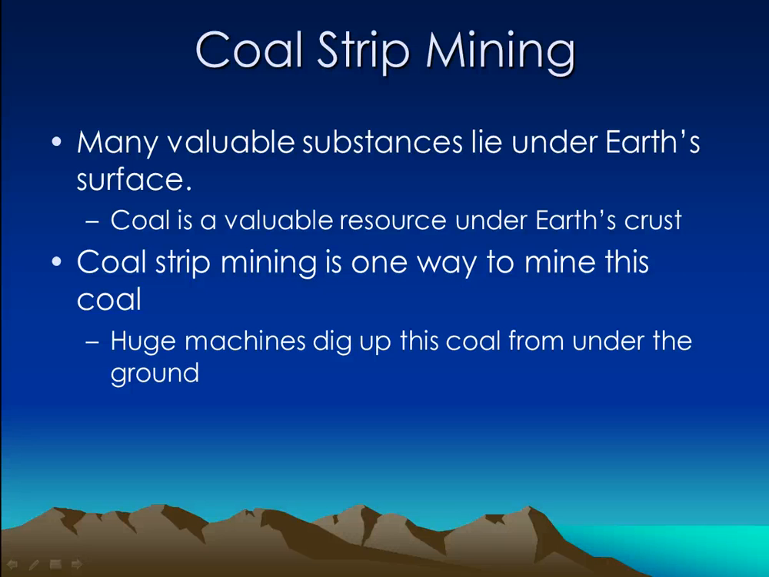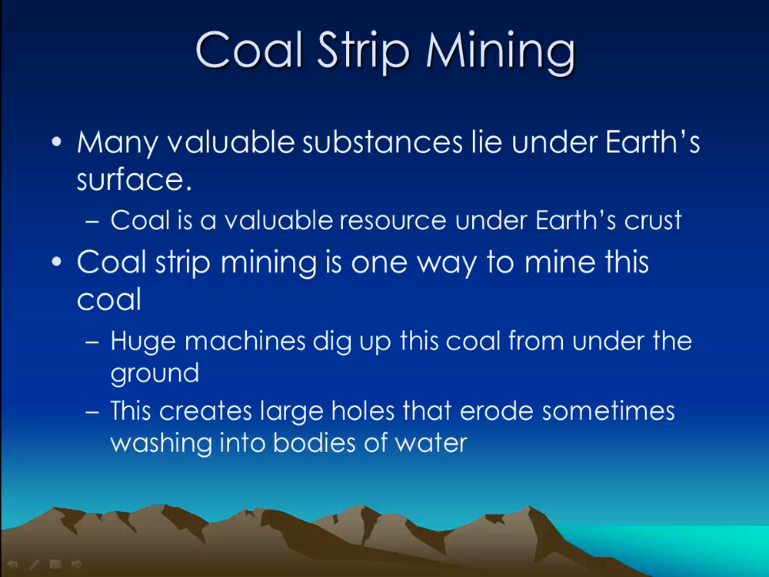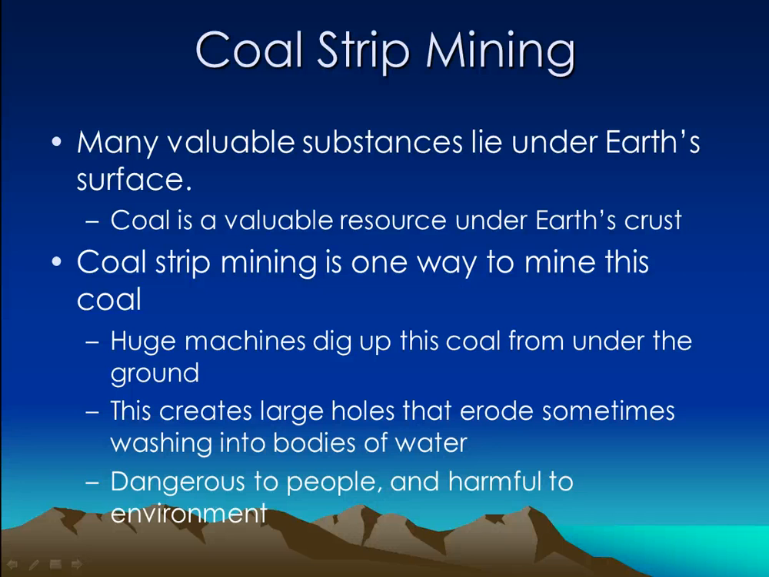What happens during coal strip mining is that huge machines dig up this coal from underneath the ground. This creates large holes that will then sometimes erode into bodies of water, which in turn is dangerous to people and harmful to the environment.